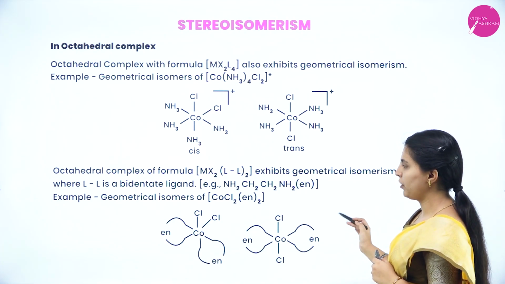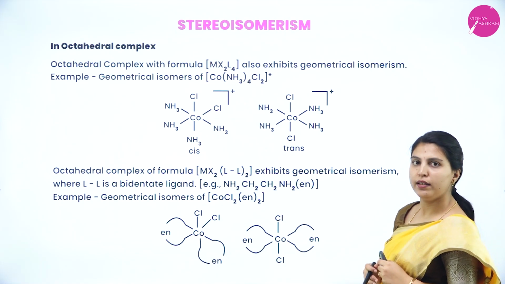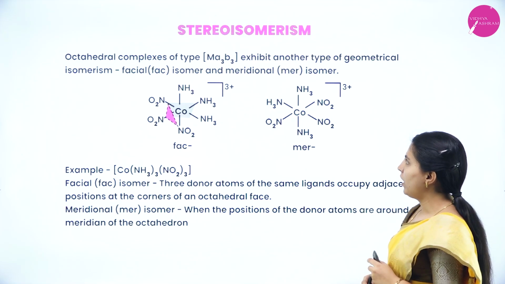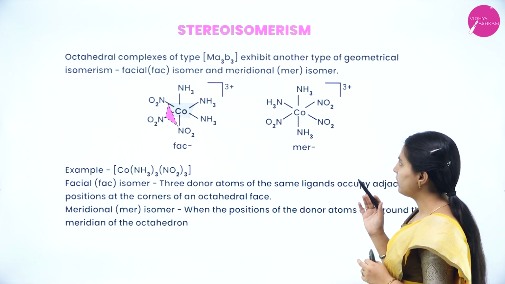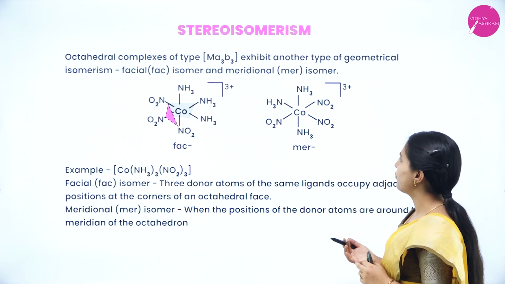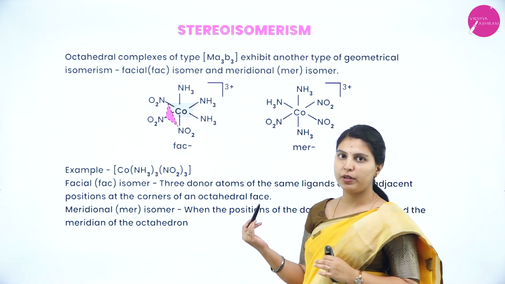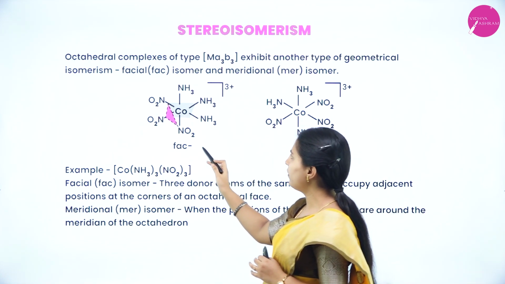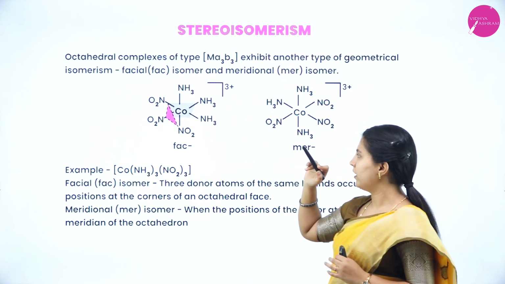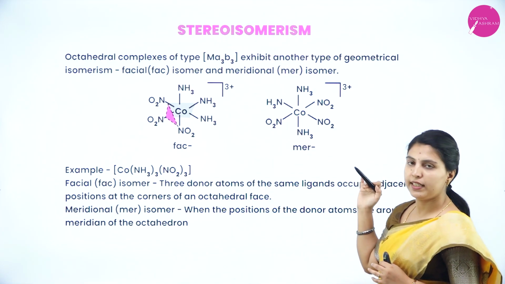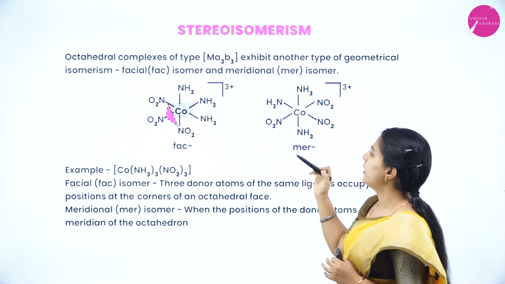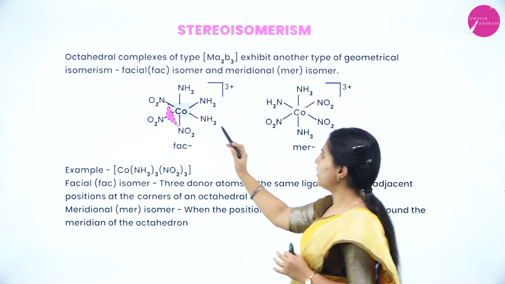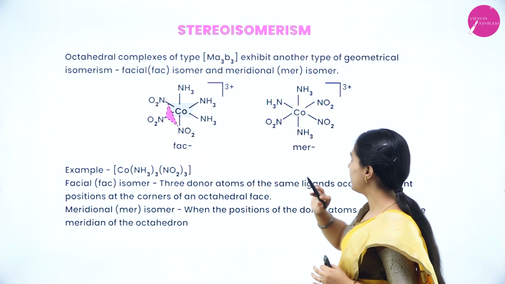This is one more example of an octahedral complex showing stereoisomerism in which geometrical isomers can be exhibited. Octahedral complexes of type Ma3b3 exhibit another type of geometrical isomerism, that is facial isomer or meridional isomer. In the facial isomer, the three donor atoms of the same ligands occupy adjacent positions.